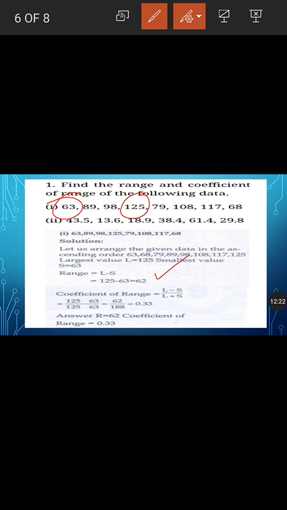So 125 minus 63, that is equal to 62. So this is the range. Next, let us move on to coefficient of range. What is coefficient of range? The formula is L minus S divided by L plus S.